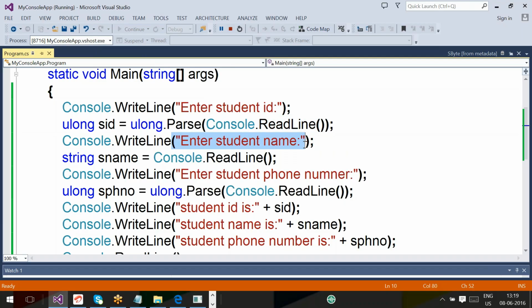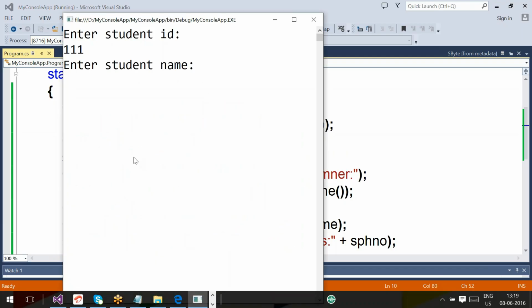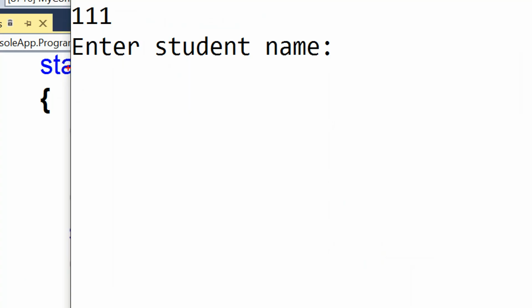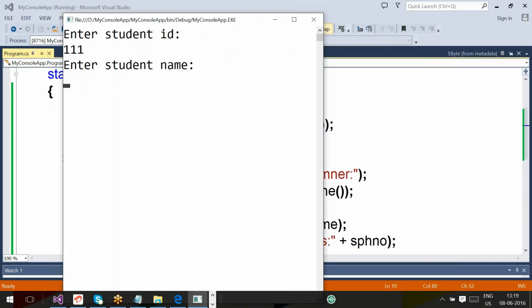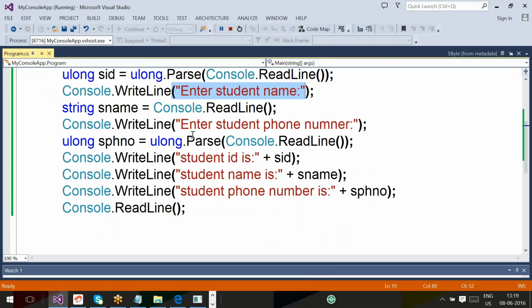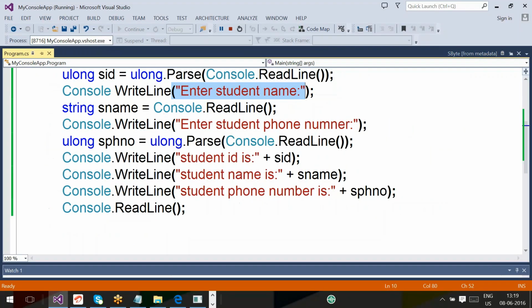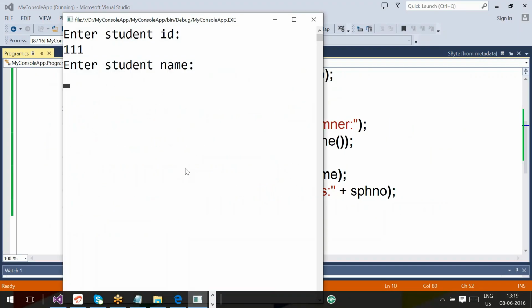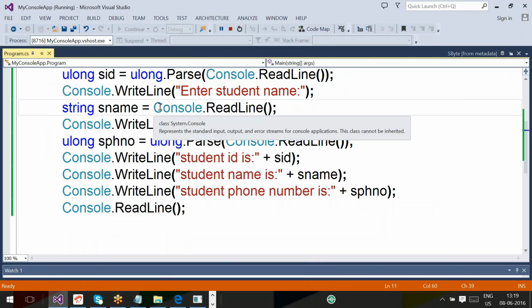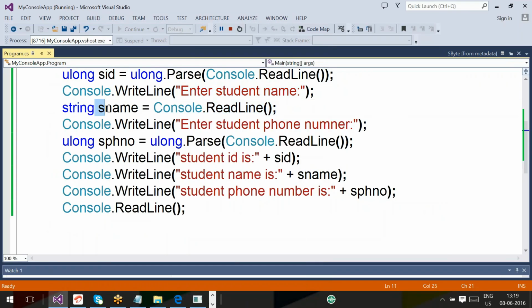Right. Next, Console.WriteLine, enter student name. You can observe it printing the value and moving the cursor to the next line. Next, control will execute LHS and RHS. Whenever you have LHS and RHS, first it will execute the RHS, next the LHS, then the assignment. Readline will hold the command prompt window. The user entered Rama. Once you press enter, readline will return Rama as a string value. Then the LHS will create the variable, and the string Rama will be stored into sname.